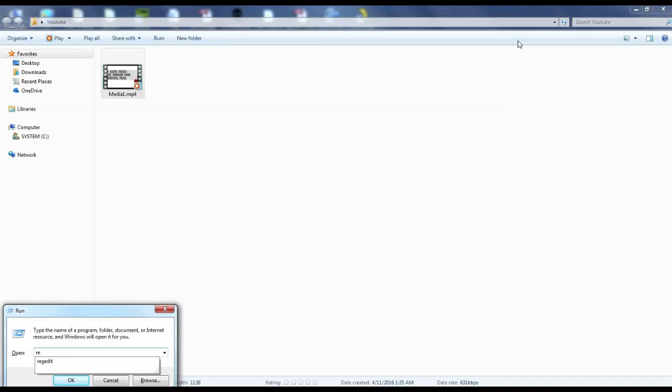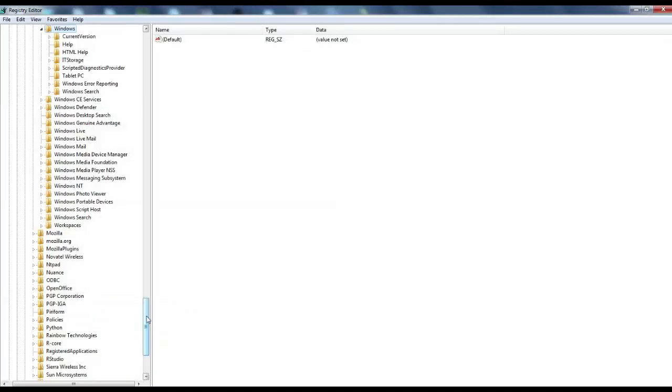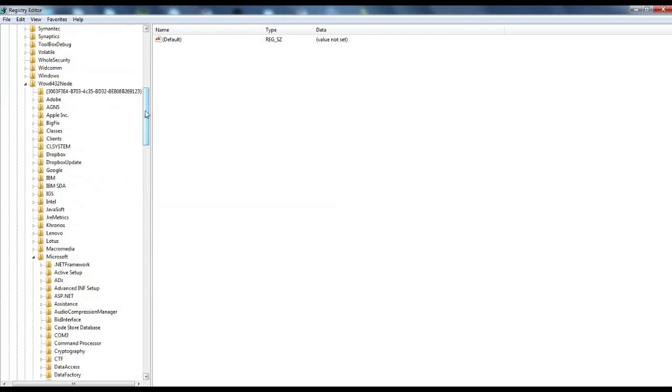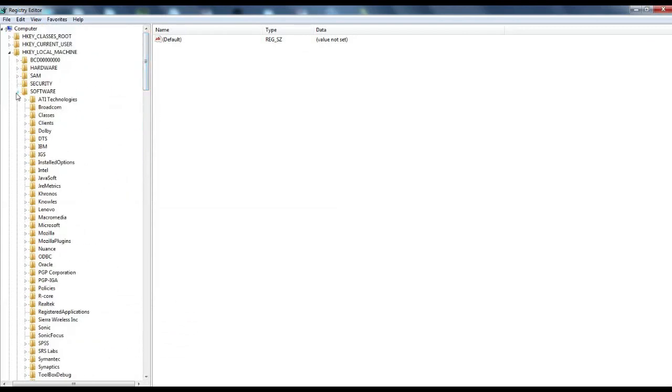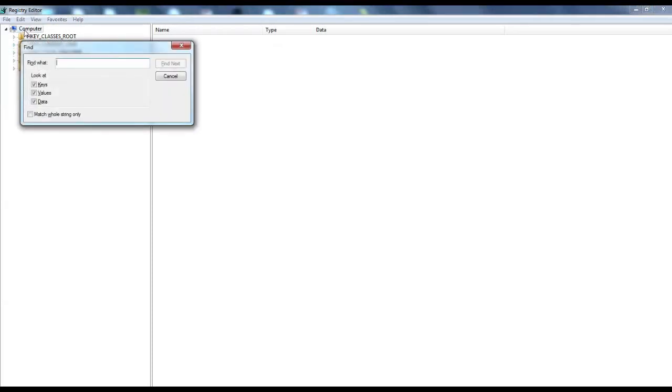I'll go to registry edit and let me go to the main folder and I'll use search for that particular program.